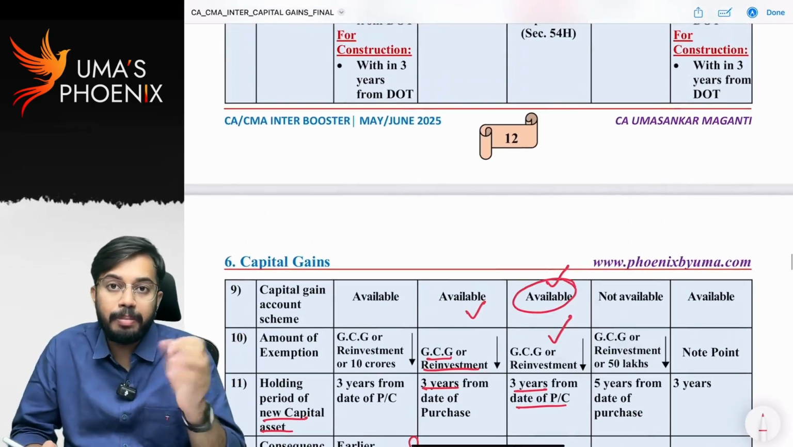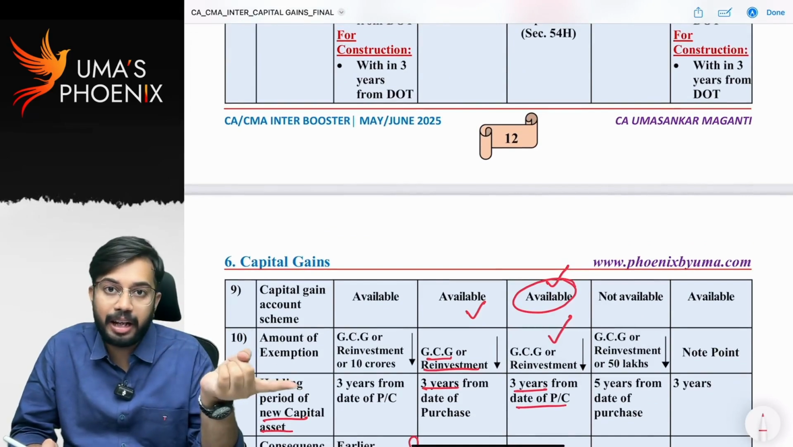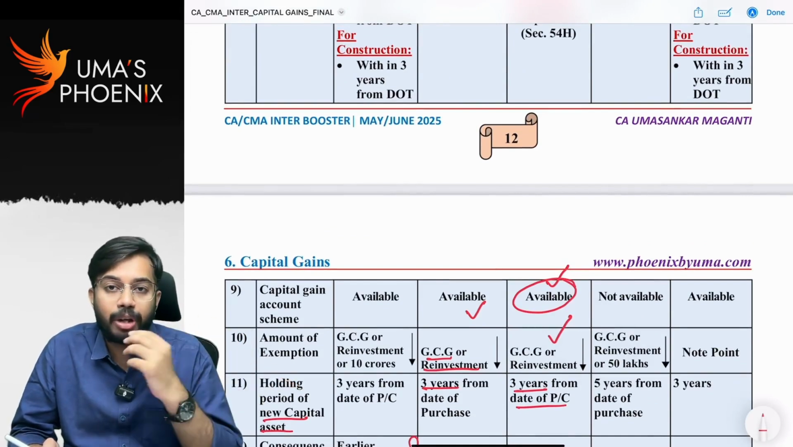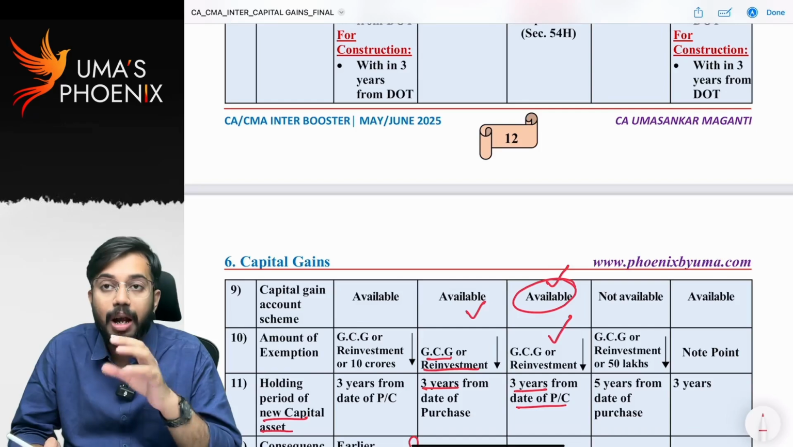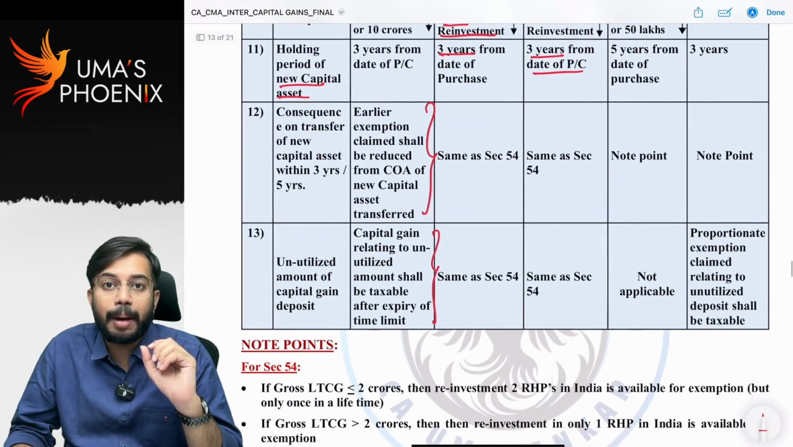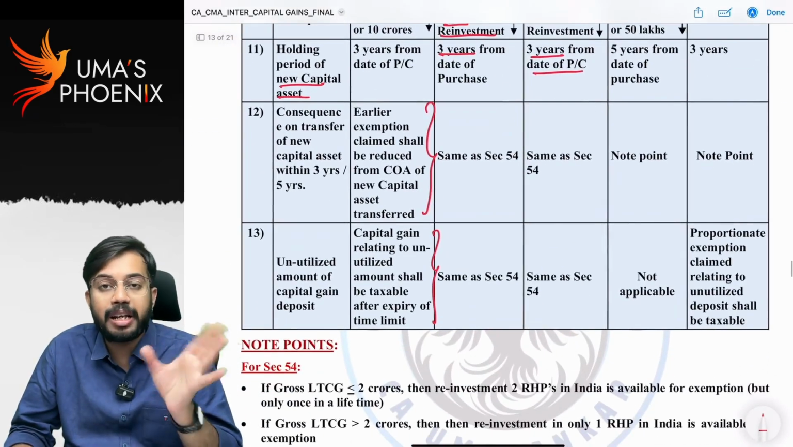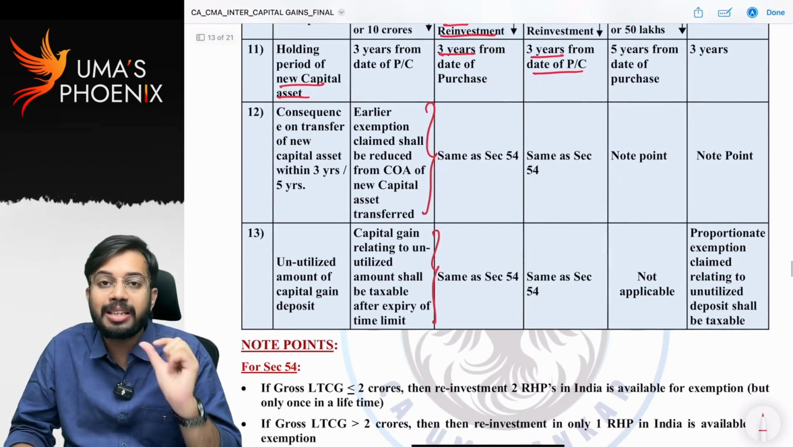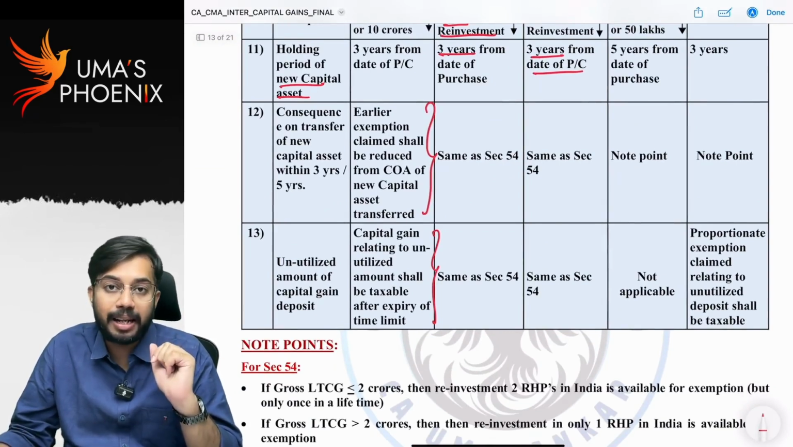Next, whether capital gains account scheme is available? Yes, it is available, because a 3 years time limit is there for reinvestment. So you can take the benefit of the capital gains account scheme. But whatever the unutilized amount in the capital gains account scheme is there, after expiry of the time limit of 3 years, the unutilized amount is again taxable as capital gains.